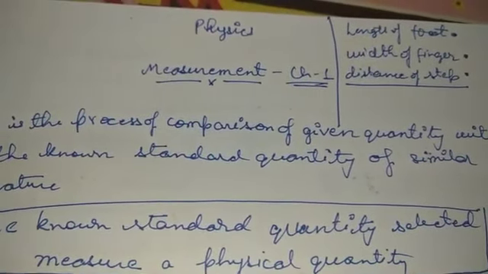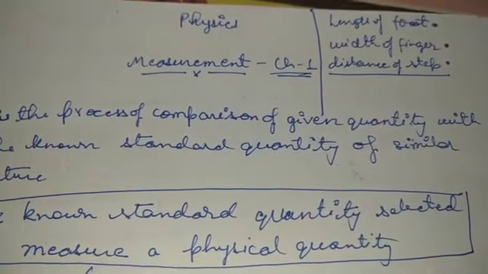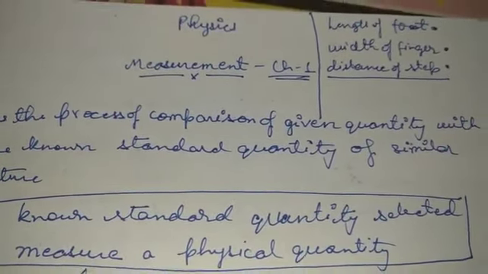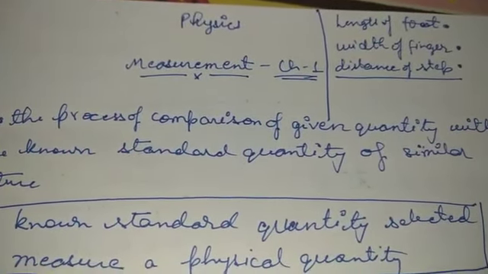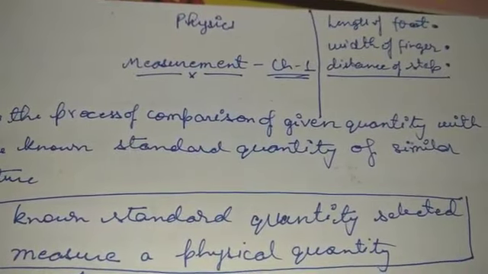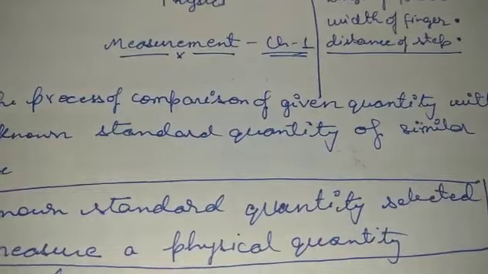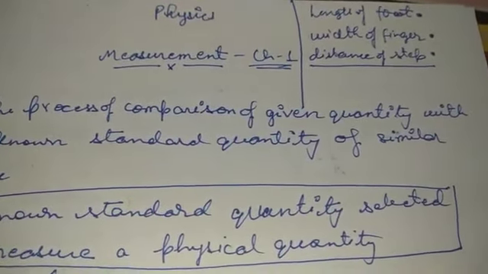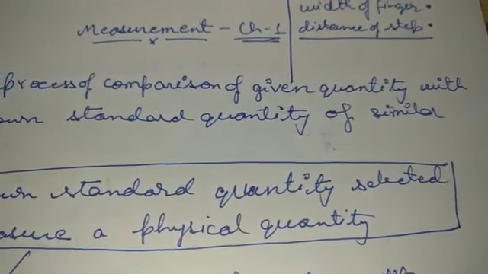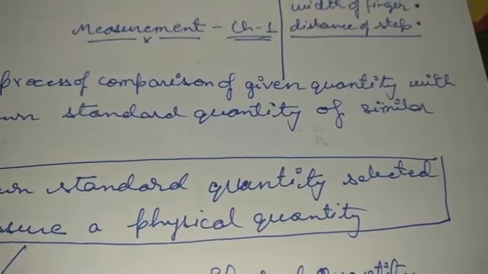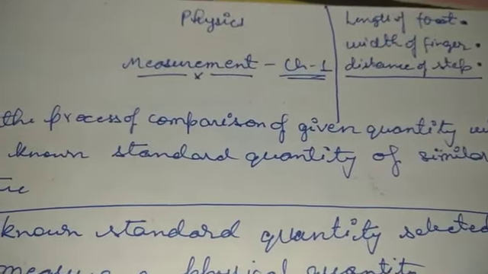But those were the things that you must have studied on a very brief note. Now when we deal with this chapter in physics, we have to be very specific, very precise and also exact. Why exact? Because physics itself is an experimental science, or basically a science of measurements that deals with the exact science. So the most basic aspect of the study of physics is the measurement of the physical quantity.